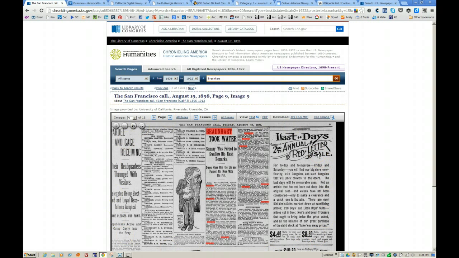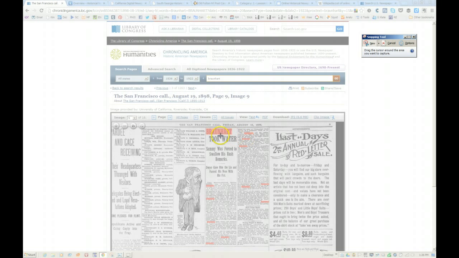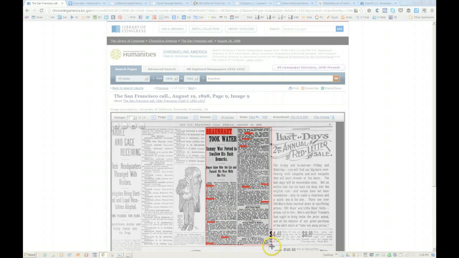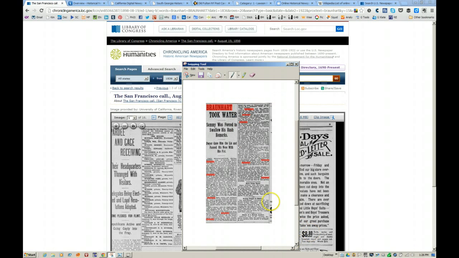I can do that, or I can save it as a PDF, or I can use my handy dandy snipping tool from Windows 7, and I just select this and save it. Now it is quite small, so that is not desirable. So I probably would not choose to save the image that way. Furthermore, when I do save the image, it keeps the red highlights on the image. So if I were to desire to put it in a blog post or in a book, I don't think I really want the red highlights to be there. So let's get rid of that.